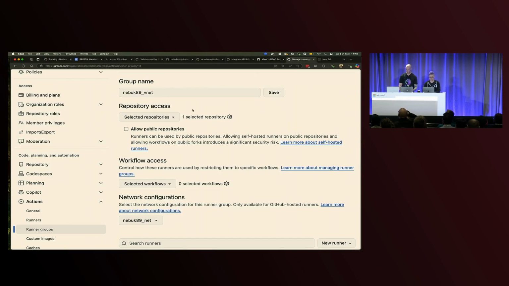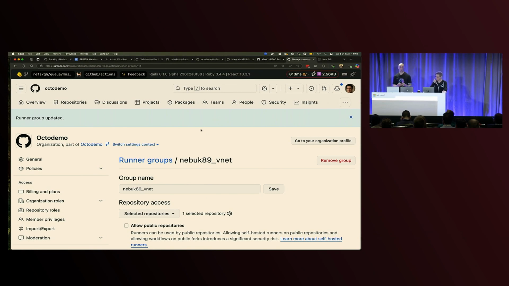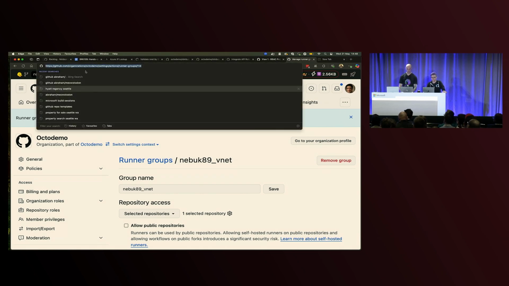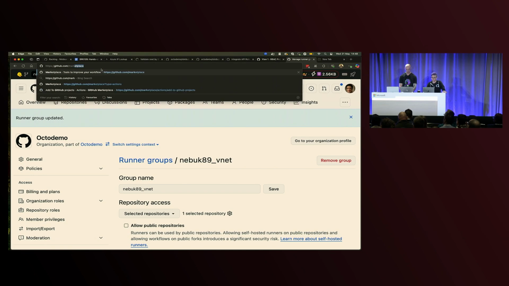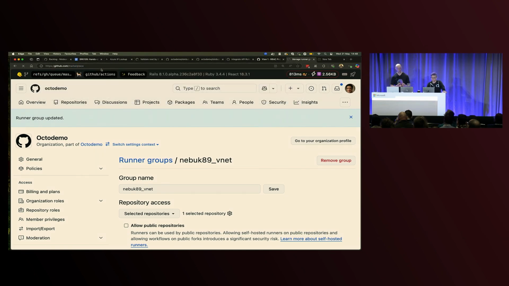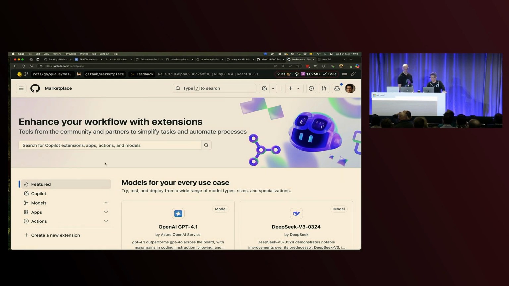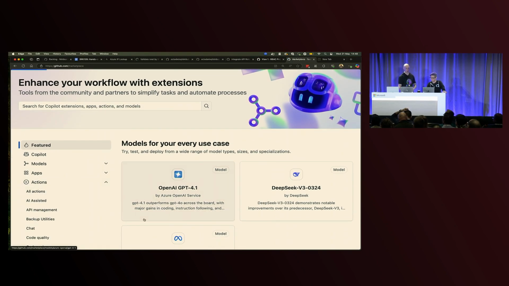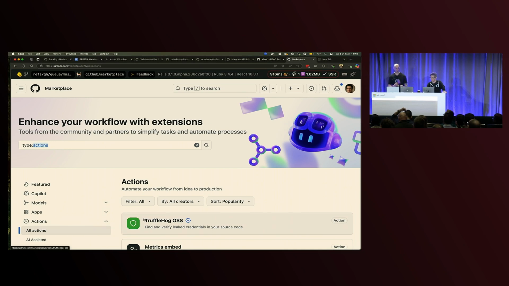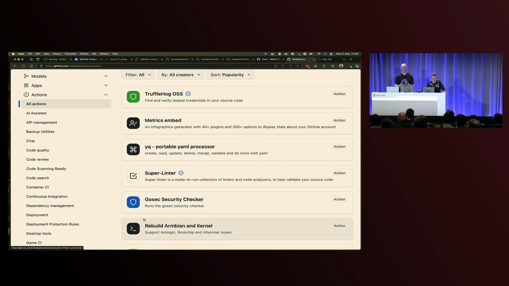Yep. So the only other thing I want to call out is that we've talked a lot today about doing all of this with Azure. It's worth remembering that Actions is multi-platform, and we do have the marketplace, which is a way to get access to a ton of precompiled or modular components that you can reuse across all of your workflows. And there are actions for further security things. There are actions that allow you to publish updates to Slack, actions that allow you to deploy to different places. We have over 24,000 actions in the marketplace. So there's a ton of different ways in there to interface with various different systems and to accelerate your automation across all of your enterprise.